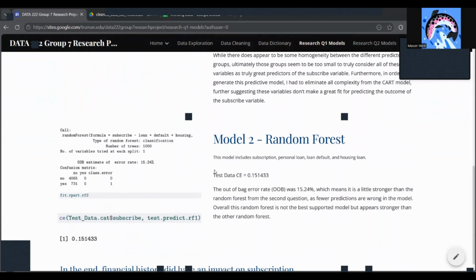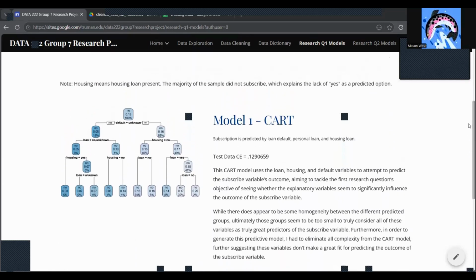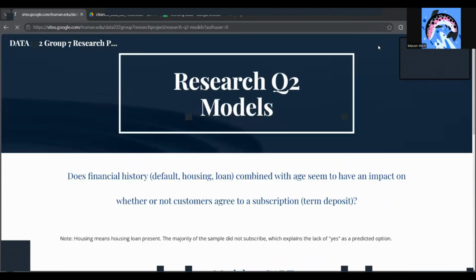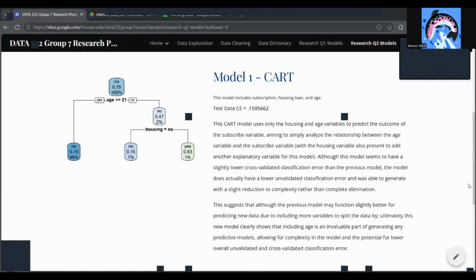I would definitely say that among all of the models that I created, the first CART model that I made to tackle the first research question performed the best for predicting the subscribe variable. Though the CART model that I used for the second research question was also fairly accurate.